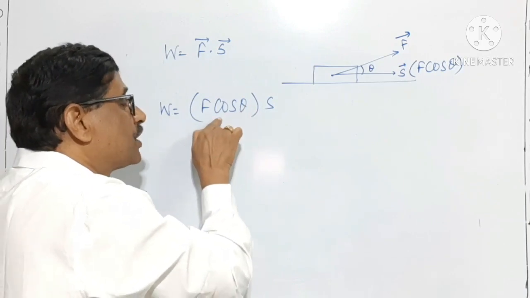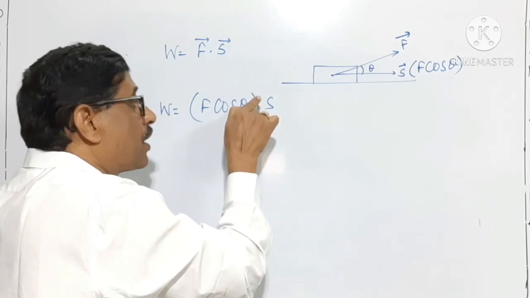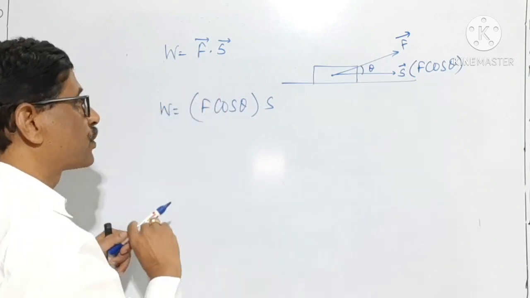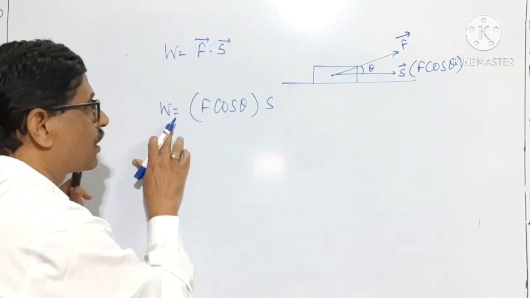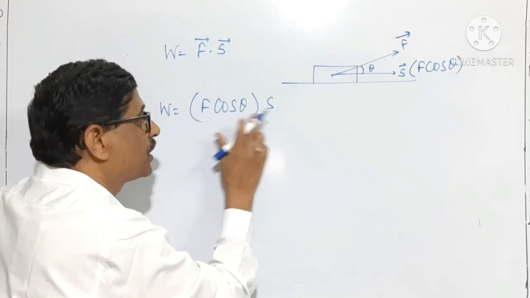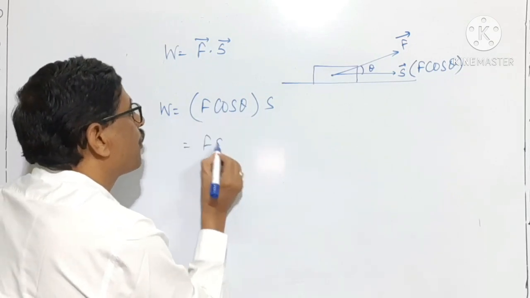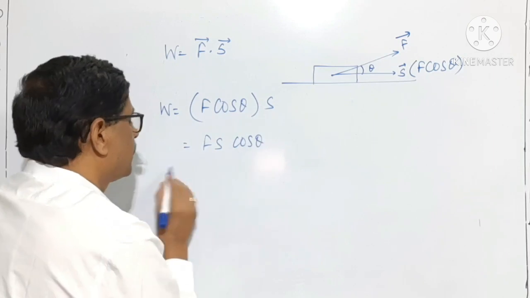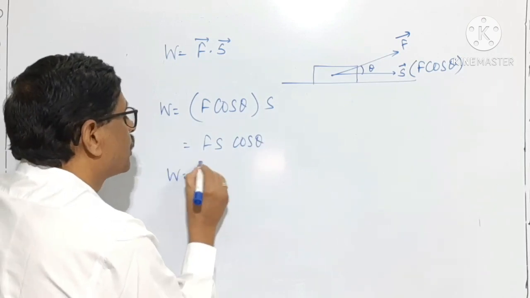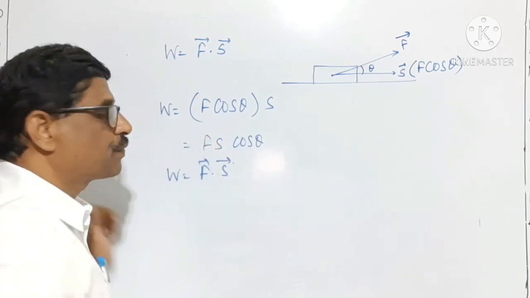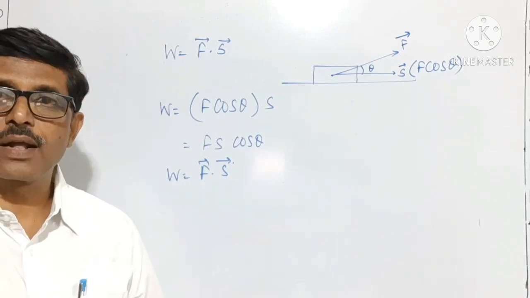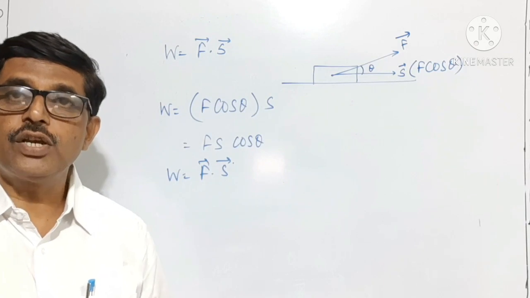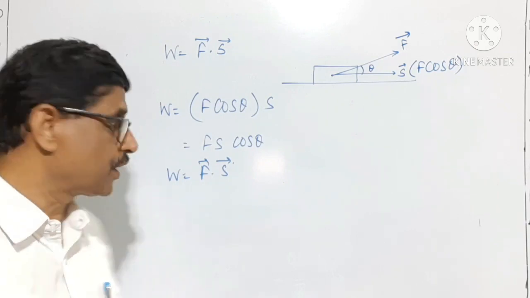Therefore the force in the direction of displacement or displacement in the direction of force, if you take either way, you will get work done is equal to F cos theta into S, or it is Fs cos theta. Therefore work done is the scalar product of force and displacement.